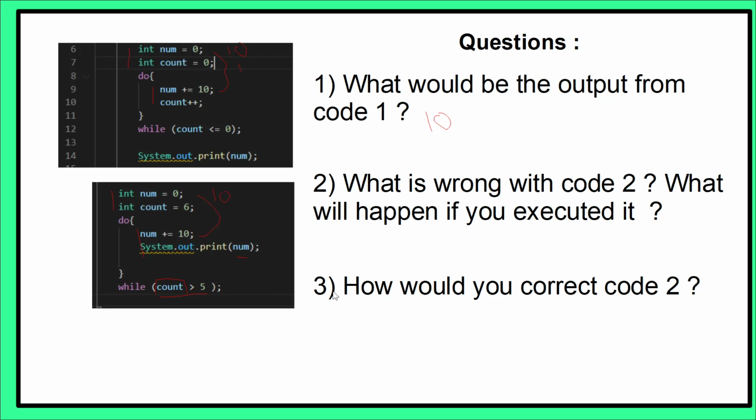So how would you correct the code? Well, you can change that conditional variable. So what I would do is I would say, count equals count minus 1. So each time it's looping around, that value of count will go down less and less until it's 5 or less than 5, and then that while loop will break.